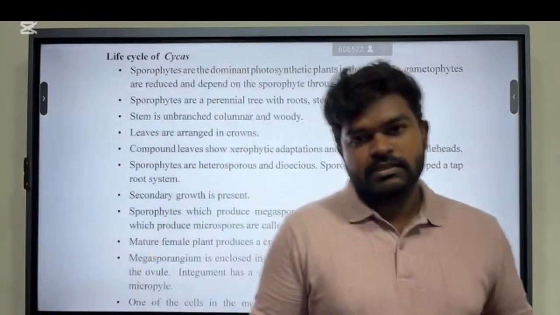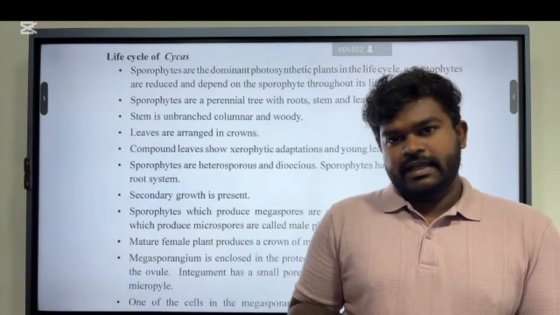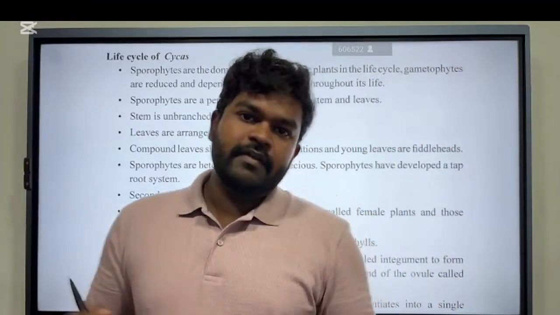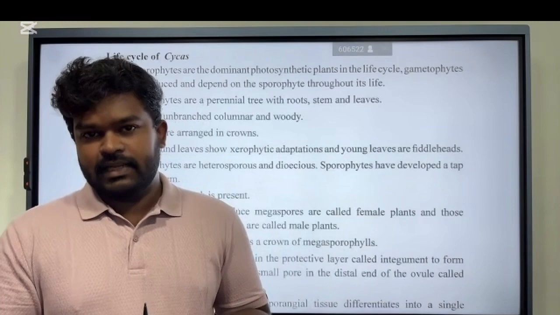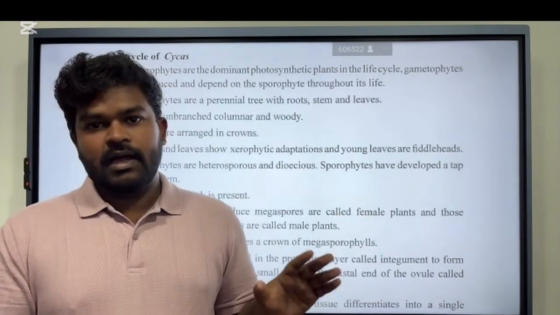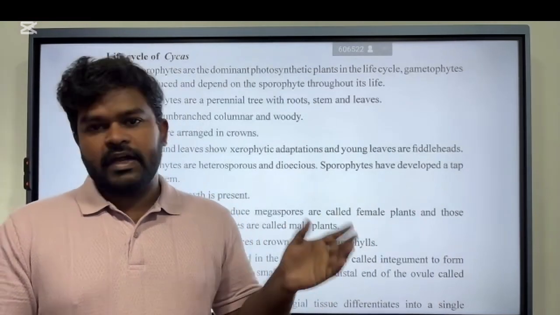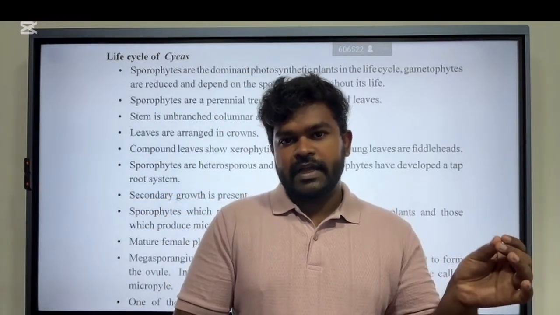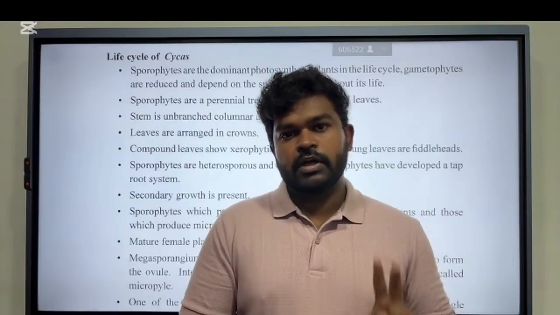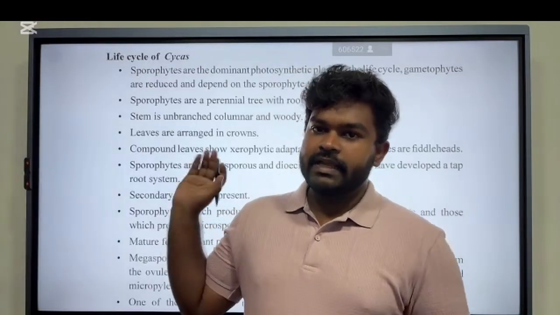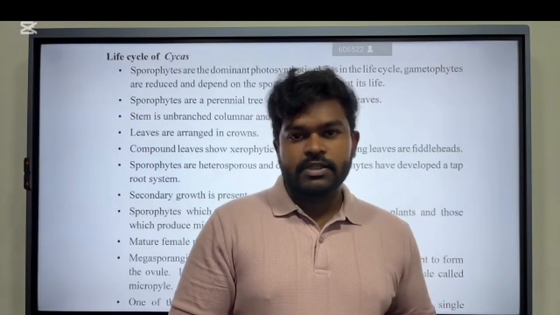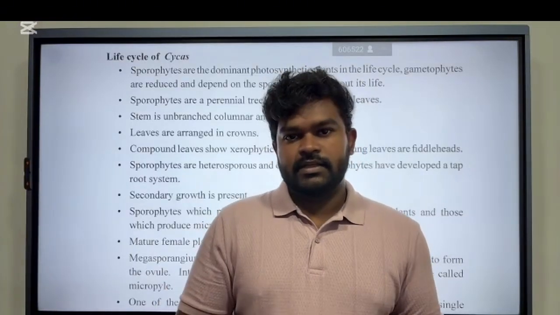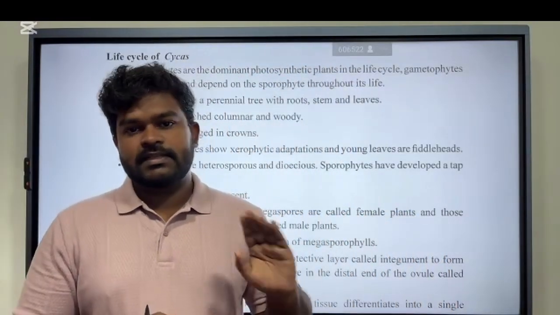Special things about the Cycas life cycle. The main thing is, we have discussed several plant life cycles now: Pogonatum, Nephrolepis, and Selaginella. In all of those plant life cycles, the sporophyte was only one plant, which means there were no two types of sporophytes, right? But here in Cycas, there are two types of sporophytes: male sporophyte and female sporophyte. That's the main thing here. So that's the difference.